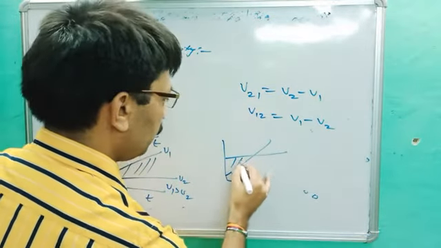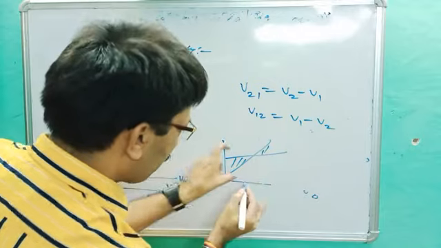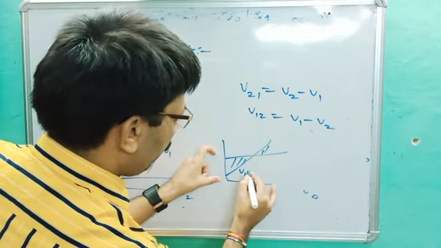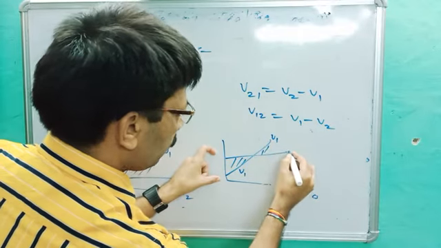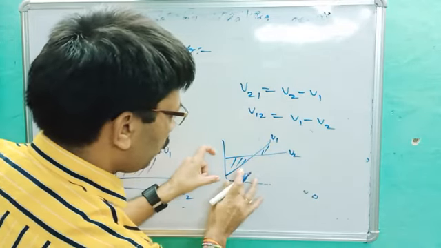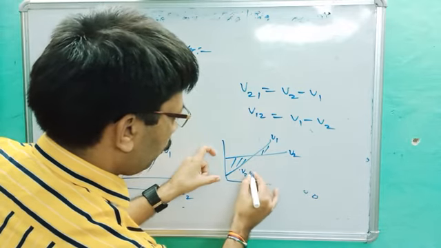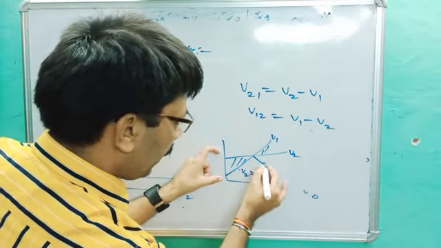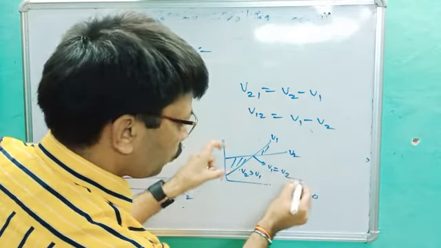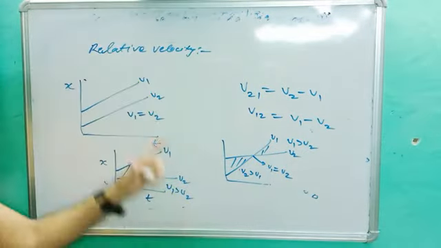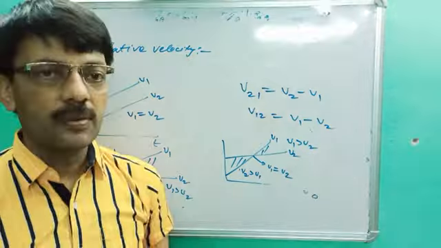what happened? See there, in that portion, let's suppose this is V1 and this is V2. So here V2 is greater than V1. At the point where V1 is equal to V2, they cross, and after that V1 is greater than V2. So this is the graphical meaning of relative velocity.